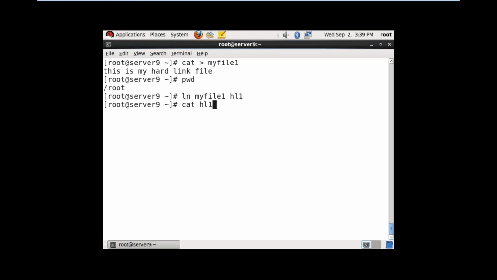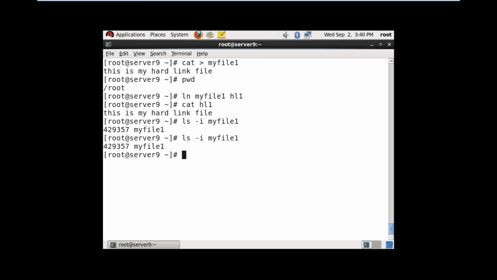Now check cat hl1. Same location I am linking. Now check the inode number: ls -i myfile1, 429357. ls -i hl1, 429357. So hard links use the same inode numbers.